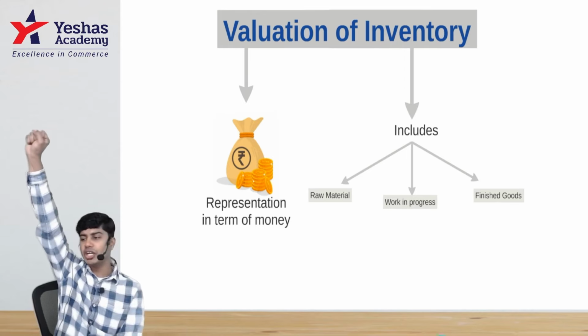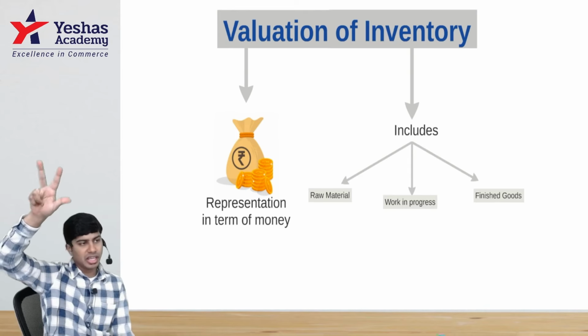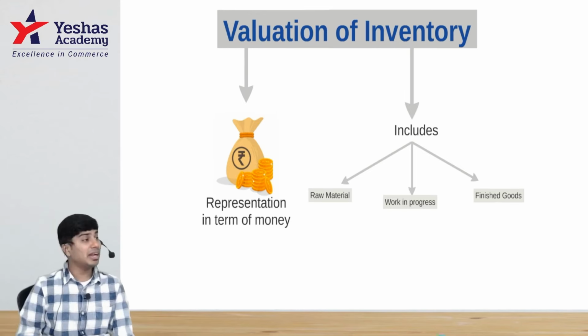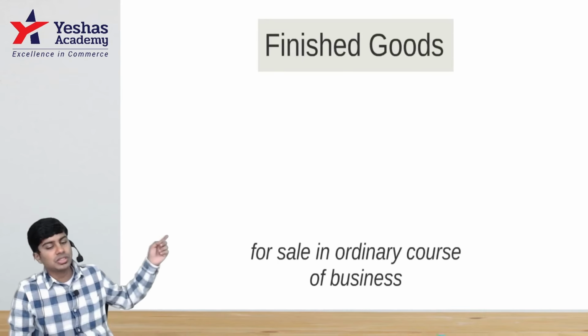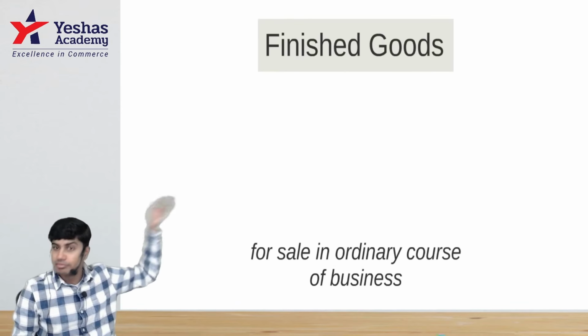How many variants of inventory do we have? Three: one, two, three. If I am a manufacturer, I'll have all three. If I am a trader, I'll have only finished goods. So what is finished goods? Finished goods is items held in the ordinary course of business for sale.